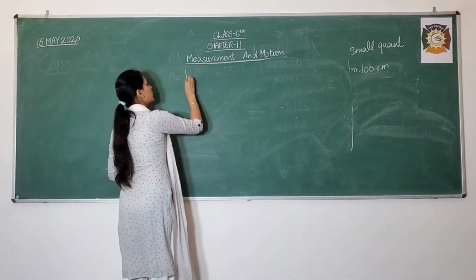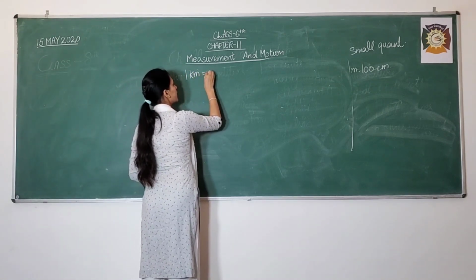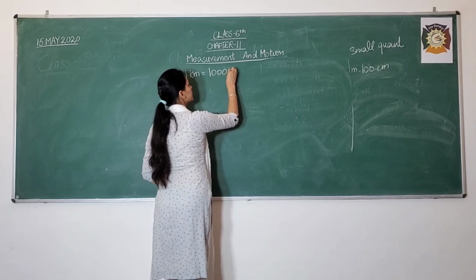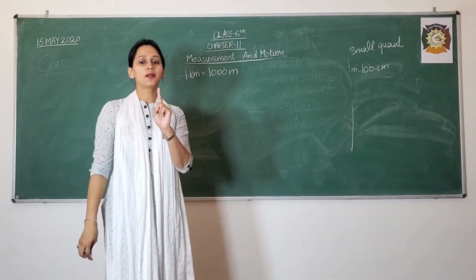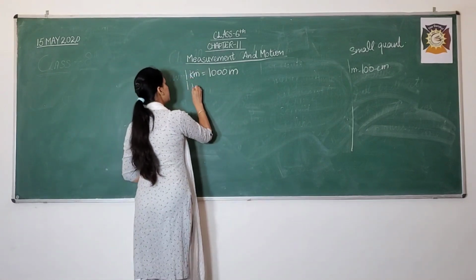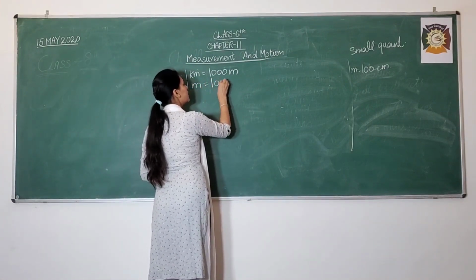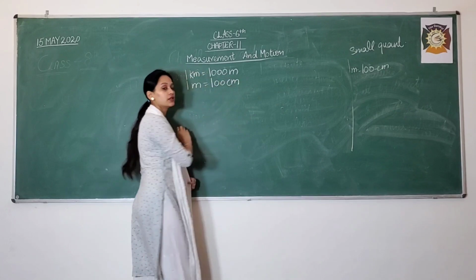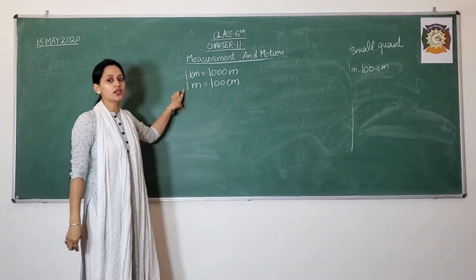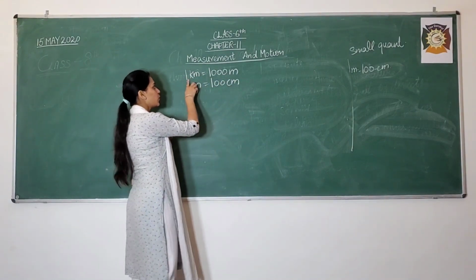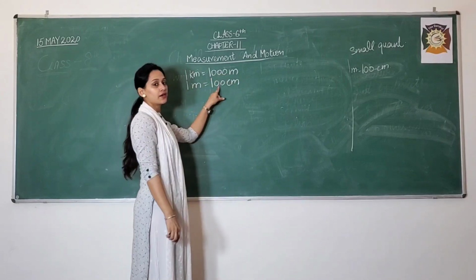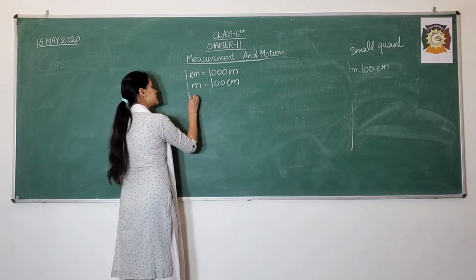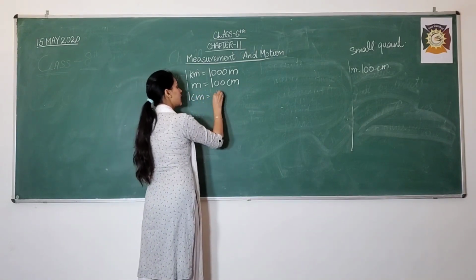So in 1 kilometer there are 1000 meters, and in 1 meter there are 100 centimeters. You need to learn these quantities. In 1 meter there are 100 centimeters, and in 1 centimeter there are 10